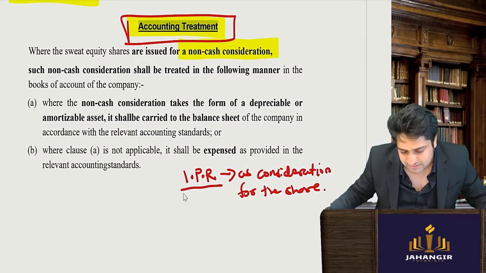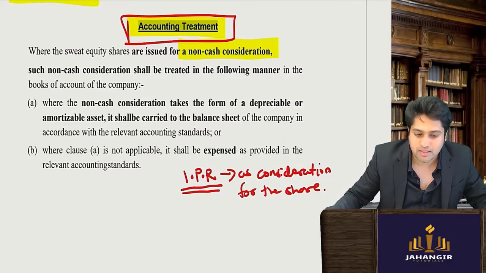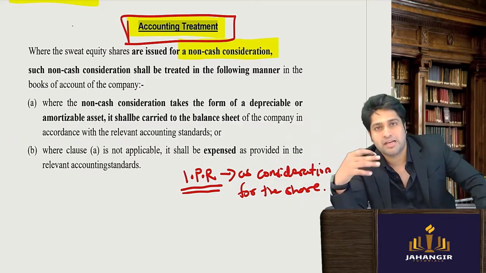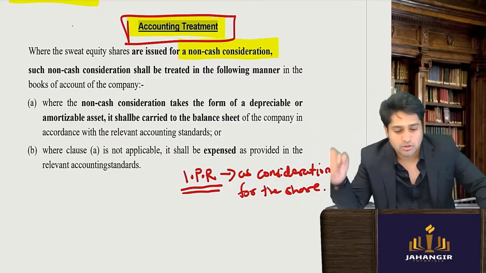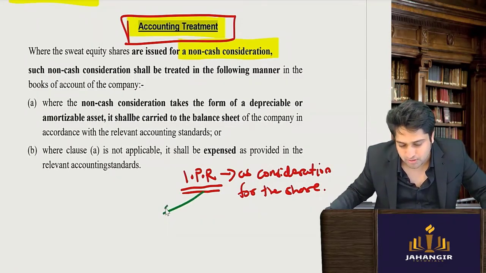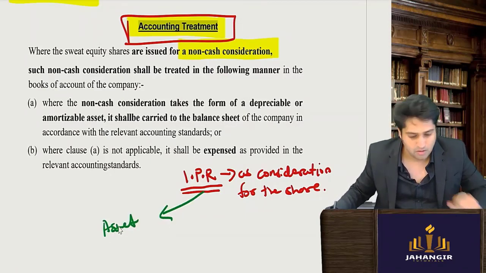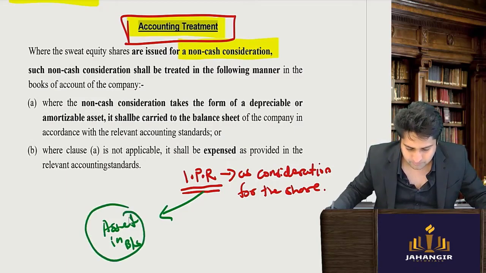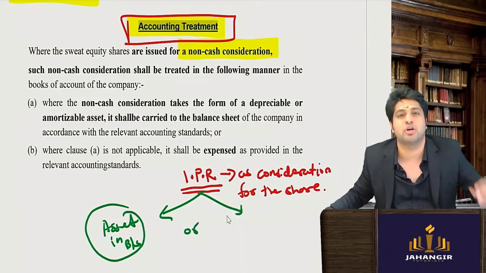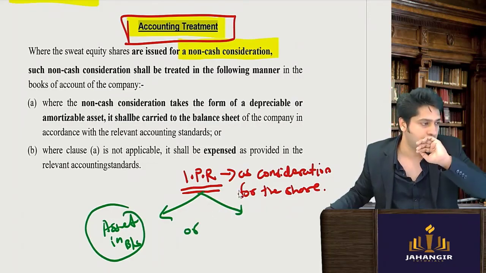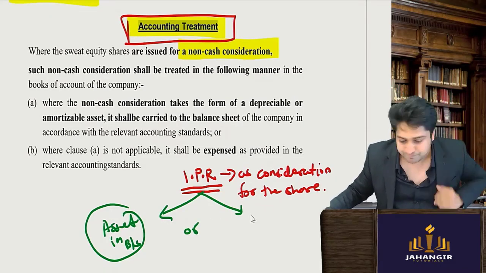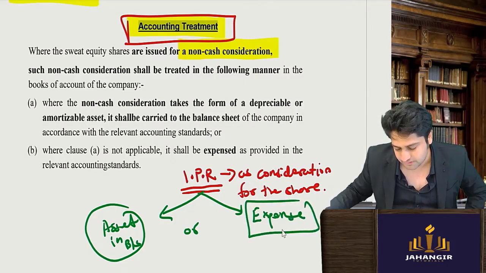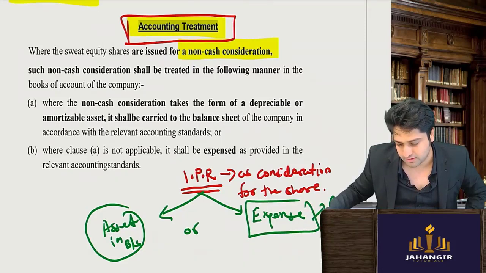Now when you get this, is software an asset or not? Is software coming on the asset side? So the company can plan to put it on the asset side in the balance sheet, or they can say that no, it is not worthwhile of becoming an asset, we'll just treat it as an expense and put it into the profit and loss account.